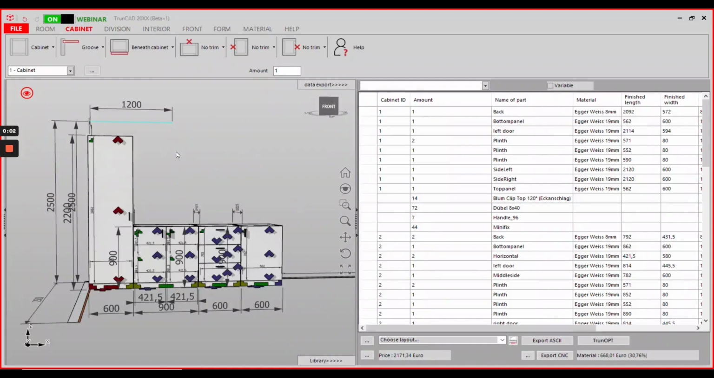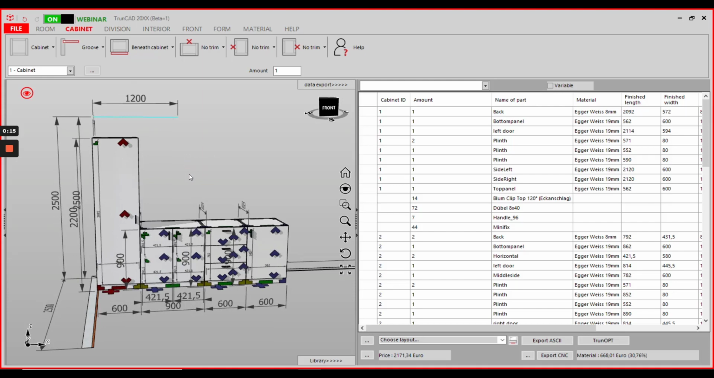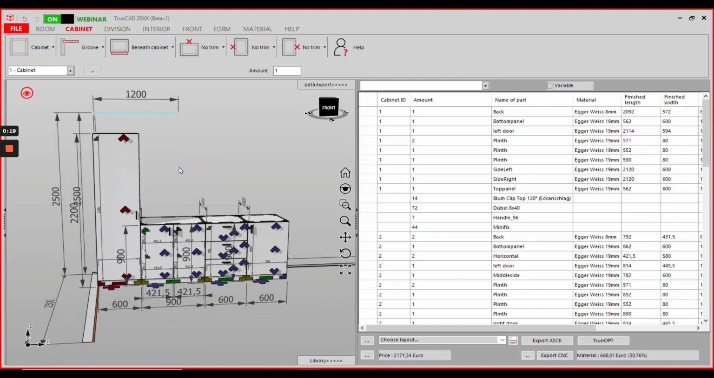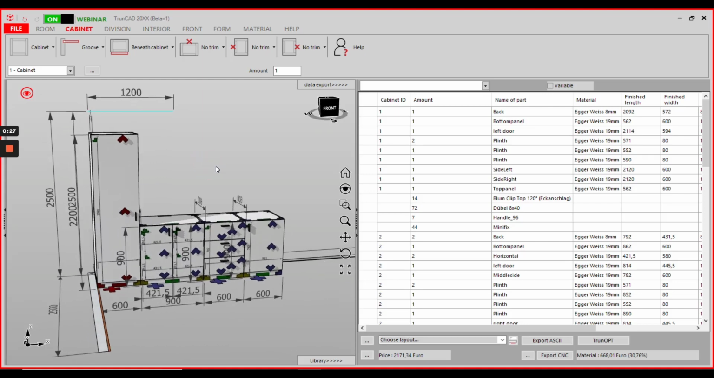Hello. In this video I will show you how to exclude single cabinets from CNC and parts list export. When you have several cabinets in your drawing, like 4 cabinets in this example here, and you want to exclude single cabinets from the export to CNC and the parts list, navigate to the Cabinet tab,